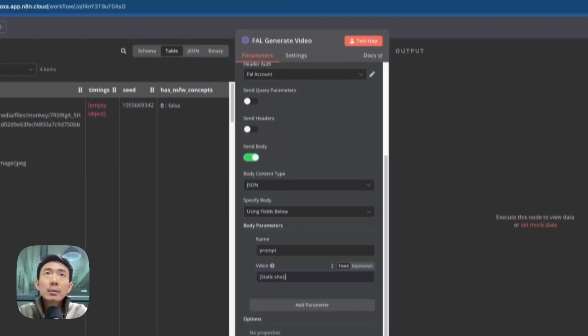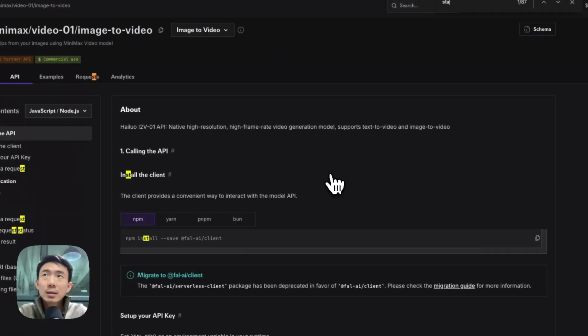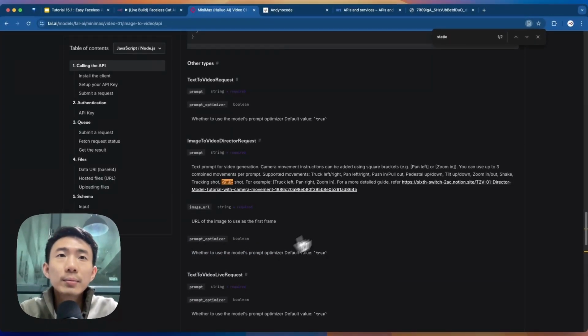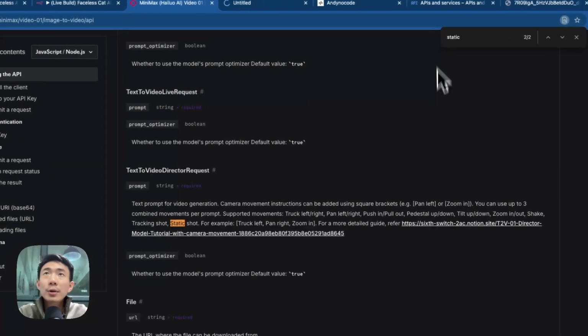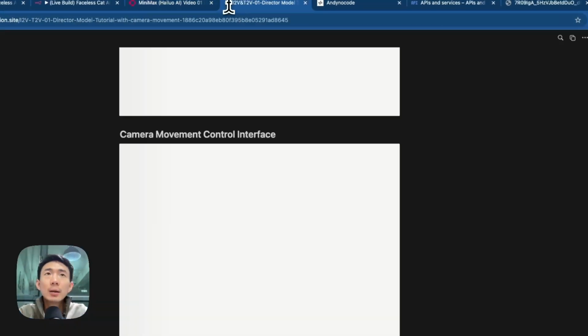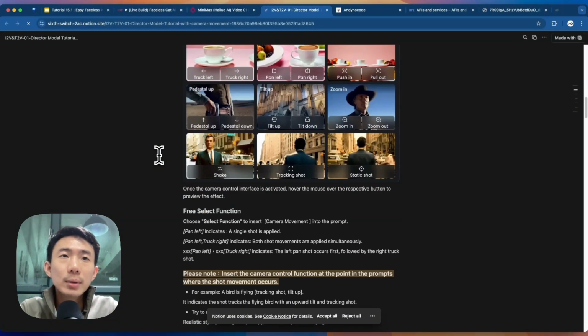And then basically you can actually find it from here. Static shot. Okay, you can see static shot. We can refer to this. Let's see, these are the camera movements. Let me show you.